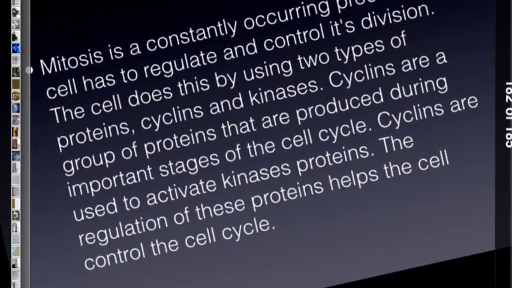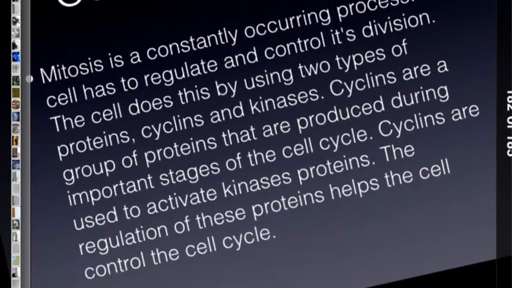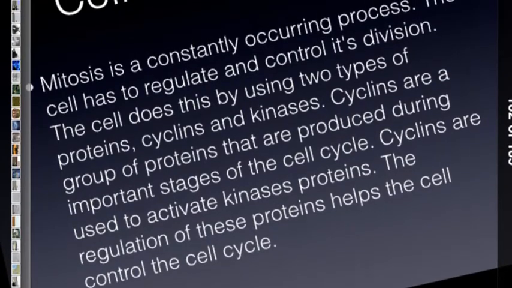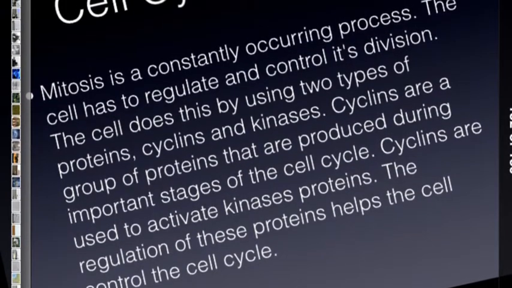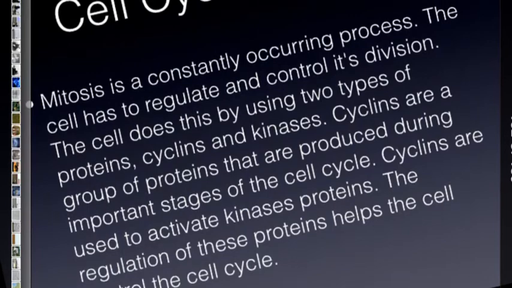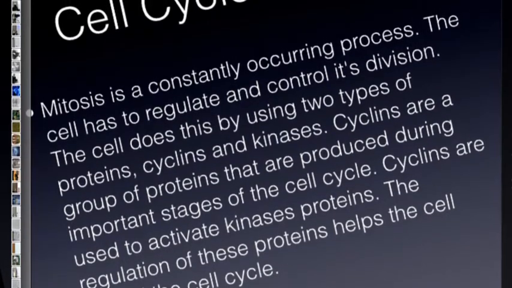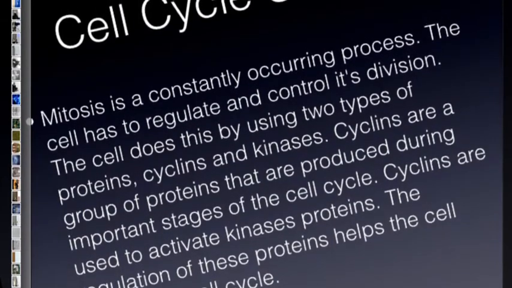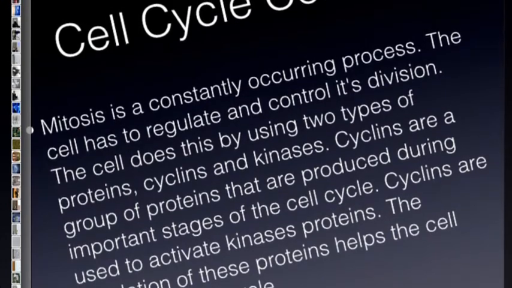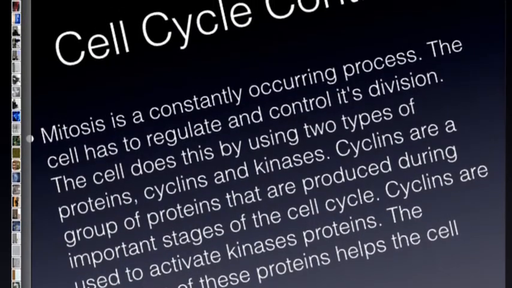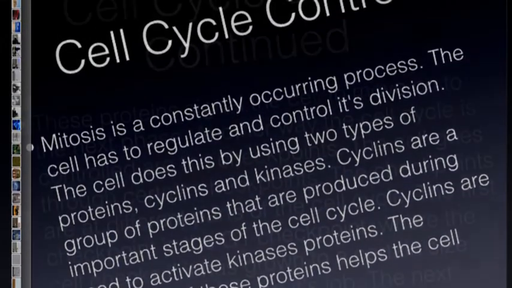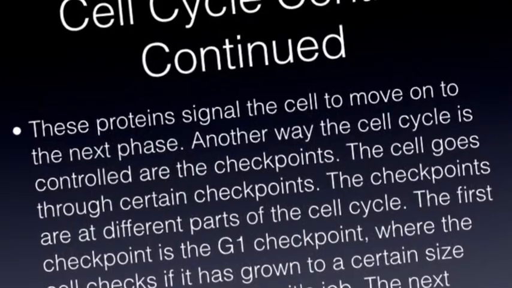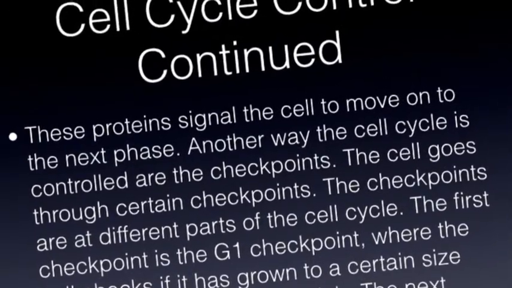Mitosis is a constantly occurring process. The cell has to regulate and control its division. The cell does this by using two types of proteins, cyclins and kinases. Cyclins are a group of proteins that are produced during important stages of the cell cycle. Cyclins are used to activate kinases proteins. The control of these proteins helps control the cell cycle. These proteins signal the cell to move on to the next phase.